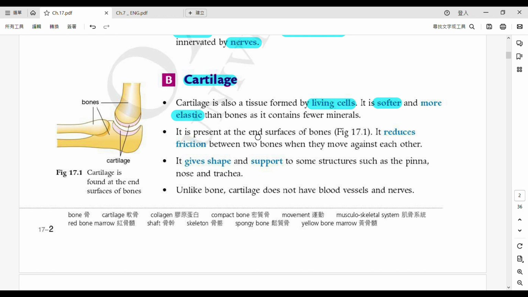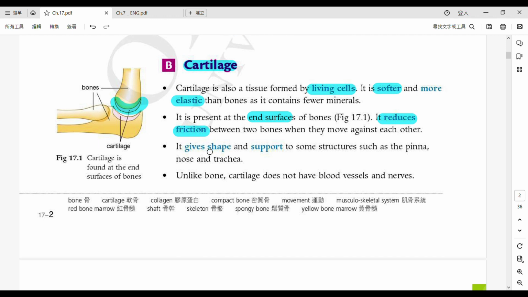You can find it at the end surfaces. 咁就代表 that means 係 between bones. 你會見到 that only this layer. Only, okay, only at the end surface you'll be able to find the cartilage. So what is the function? 佢個功能係啲乜嘢咧？就係 reduce 呢個 friction 嘅，減少一個嘅摩擦力啦。Okay, and lastly 最尾啦，佢會點啊？It is also giving shape and support to some structures.